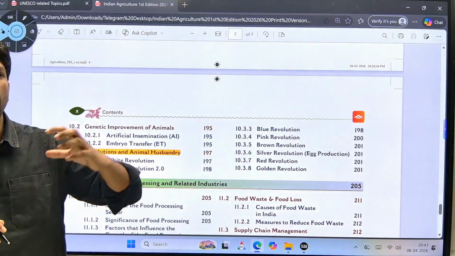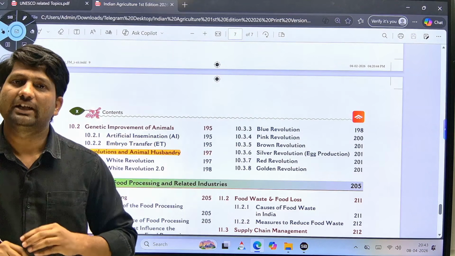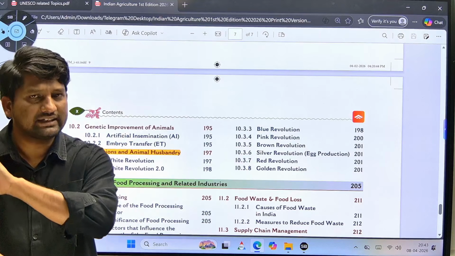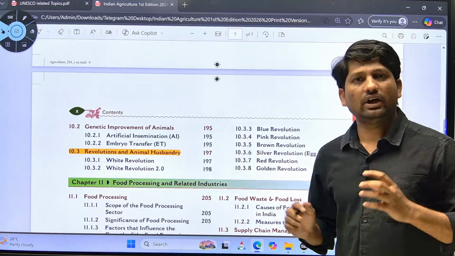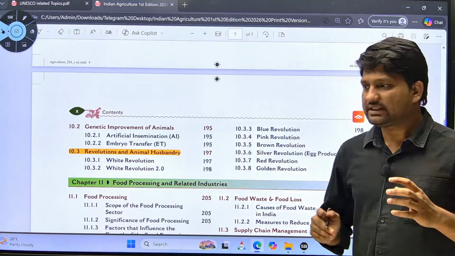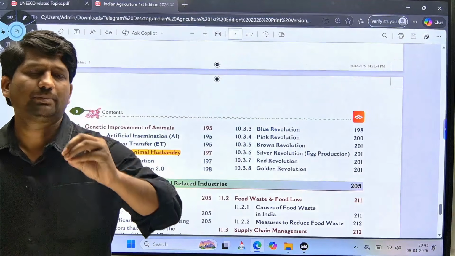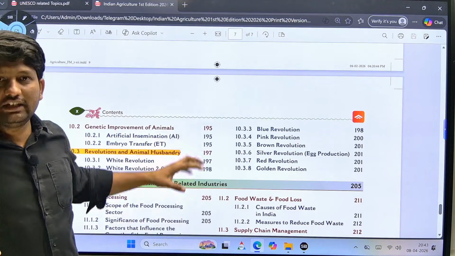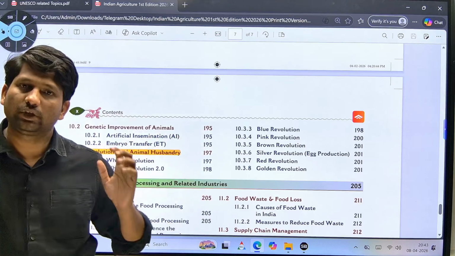Remember, for your upcoming prelims, if you are reading this Indian agriculture book released by PMF IAS, you don't have to read the complete book, you just have to focus on the topics which I have already explained. Along with this, I will also share the PDF in our Telegram channel. If you are specifically focusing on these topics and then PYQs, then your preparation with respect to Indian agriculture is sufficient for the upcoming prelims.